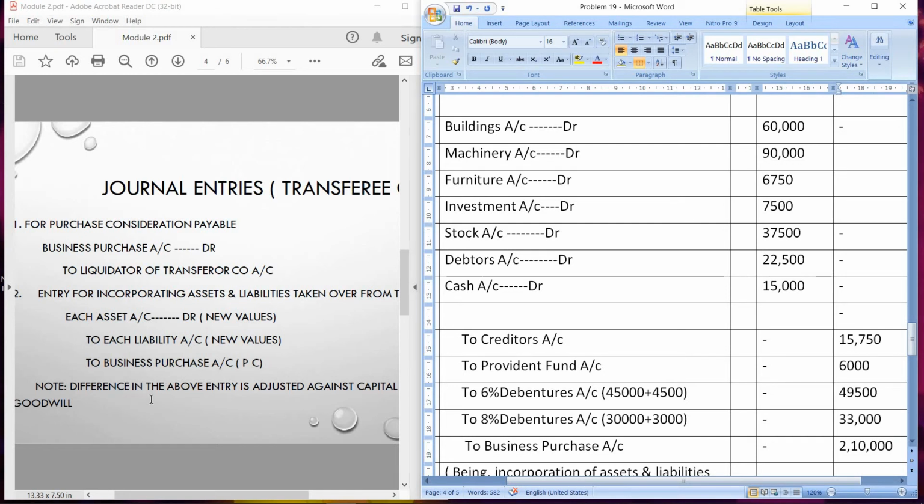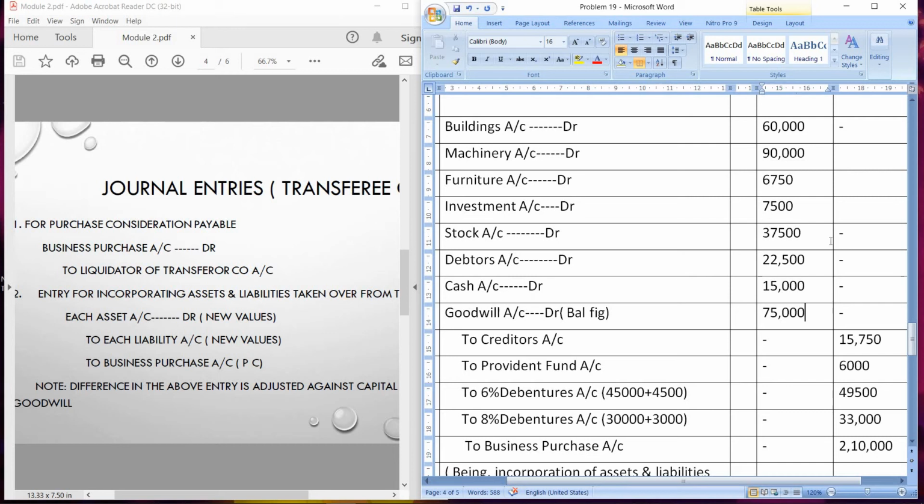So here you can see the difference in the above entries is adjusted against capital reserve or goodwill. Now because the difference is coming on the asset side, so it will be goodwill account. So goodwill account debit, in the bracket you can write balancing figure, amount is 75,000.